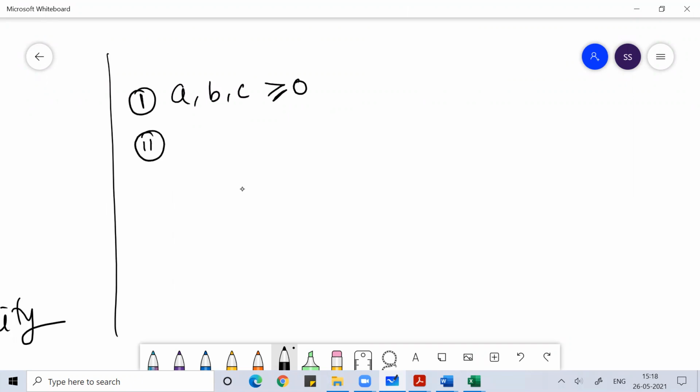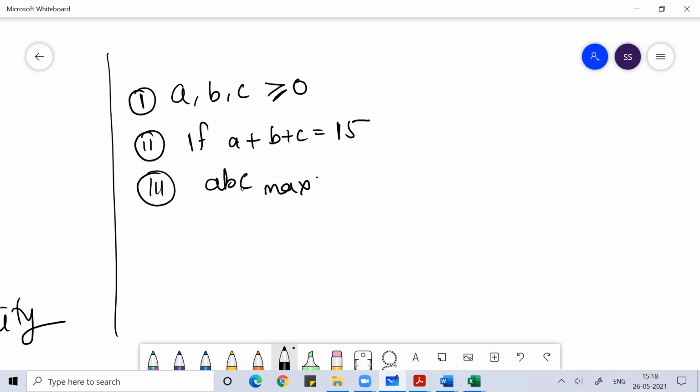It is given that a plus b plus c is 15. So find the maximum value of abc. What would be the maximum value of abc?